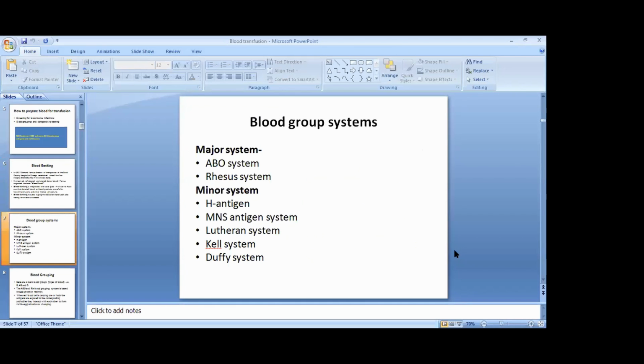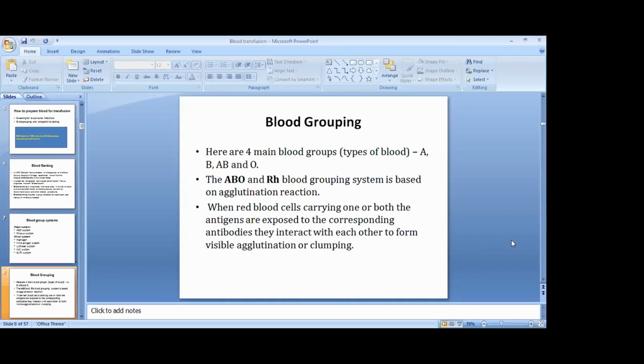So there are different types of blood group systems. Among the major are ABO system and Rh system. Minor systems are for H antigen, MNS antigen system, Lutheran system, Kell system, and Duffy system. Among them, ABO and Rh grouping are the most important.